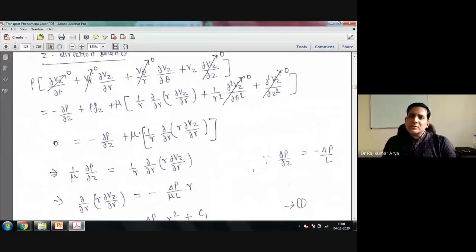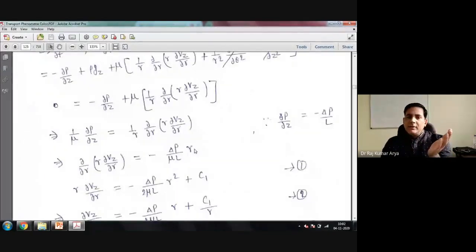So now you convert this partial to total, because the velocity is just a function of R only. It is not a function of anything else. So this partial derivative converts to the total derivative. Finally, if you arrange this, you will end up with d upon dr of r dVz upon dr equal to minus delta P by mu L into r. So this is the equation that you need to integrate.